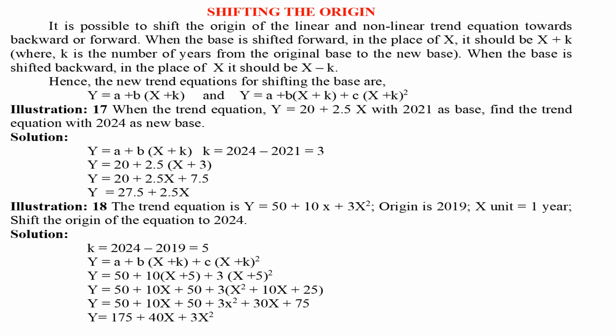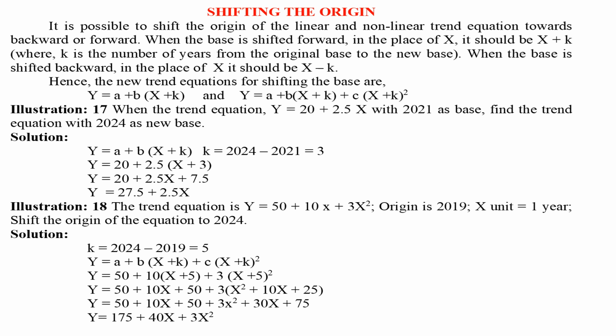Shifting the origin. It is possible to shift the origin of the linear and nonlinear trend equation backward or forward. When the base is shifted forward, in the place of x, it should be x plus k, where k is the number of years from the original base to the new base. When the base is shifted backward, in the place of x it should be x minus k. Hence, the new trend equations for shifting the base are y equals a plus b(x plus k) and y equals a plus b(x plus k) plus c(x plus k)².